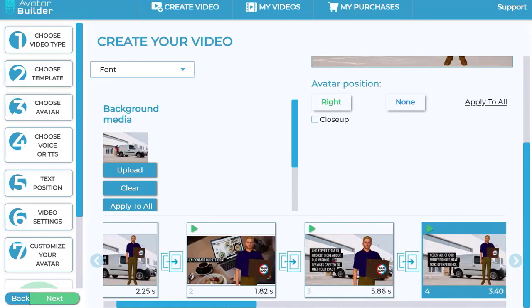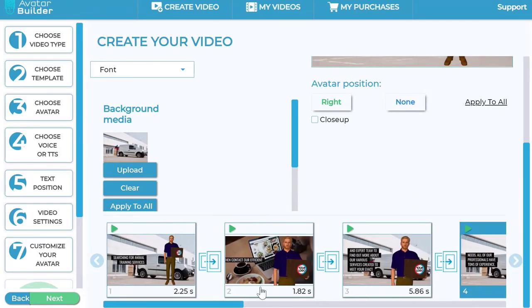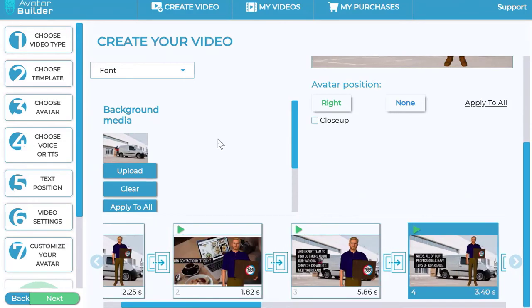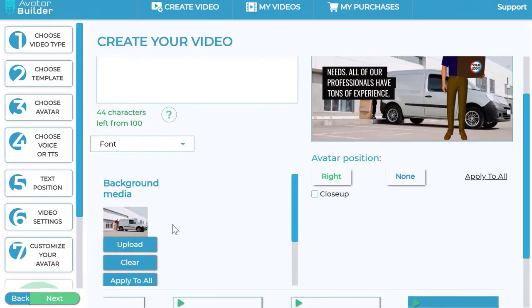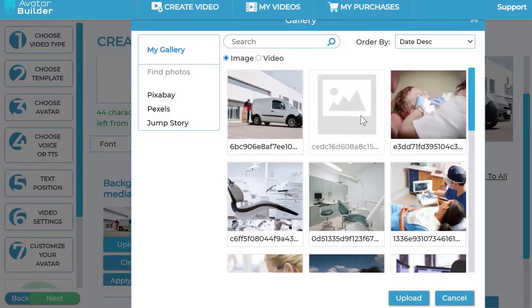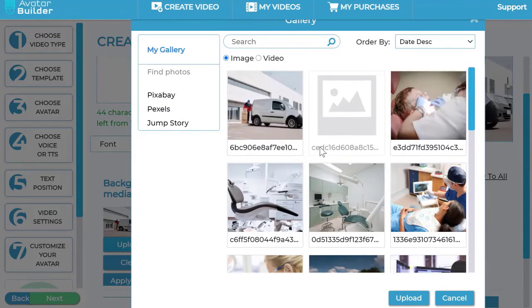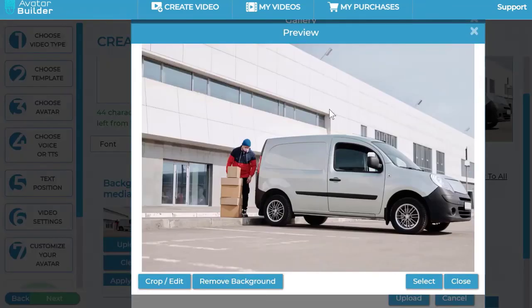And then all these scenes are automatically created. You see this, some of them are 2 seconds long, some of them are 5 seconds long, and so on and so forth. They're fully flexible upon what you think. And for example, you can click in here and even change the background and remove the background image. So for example, if I have this image for delivery, I can remove the background from within the app and add that as a background image, or also an image into the actual project.